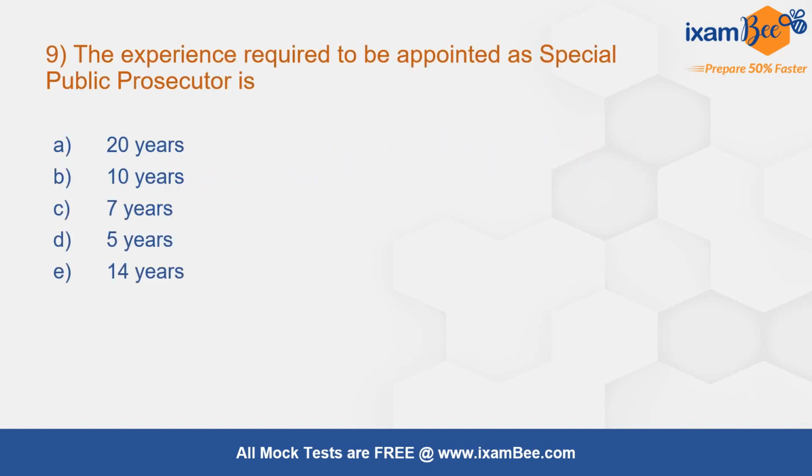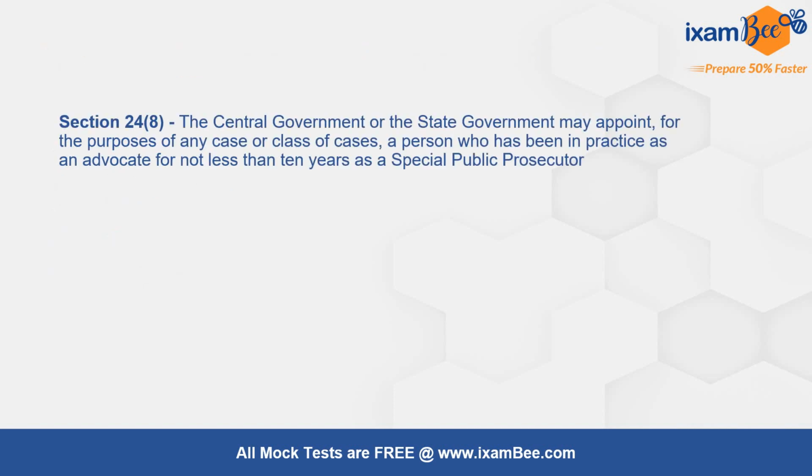Moving to question 9. The experience required to be appointed as Special Public Prosecutor is. The correct answer is 10 years. This is given under section number 24 subsection 8. The central government or the state government may appoint for the purposes of any case or class of cases a person who has been in practice as an advocate for not less than 10 years as a Special Public Prosecutor.